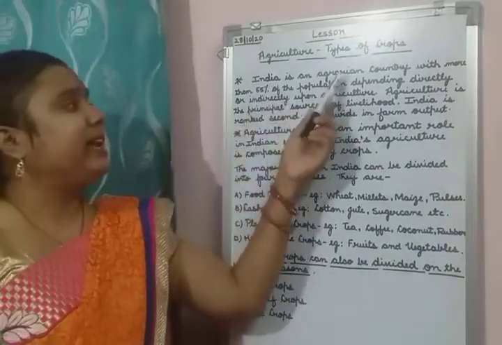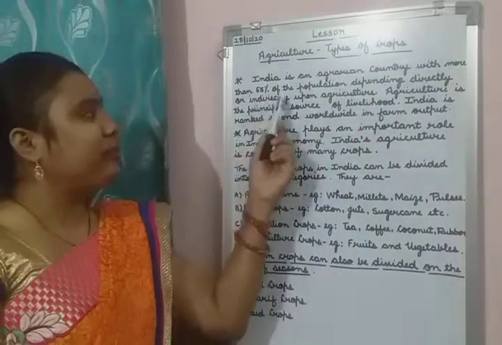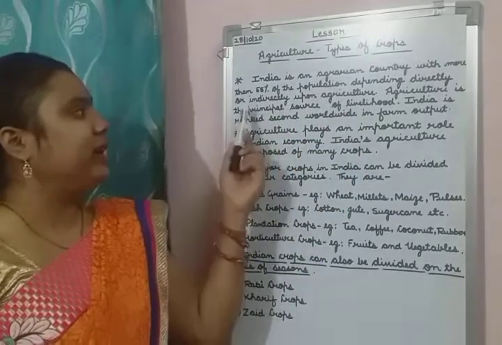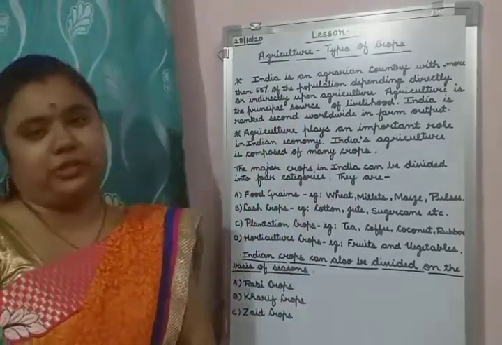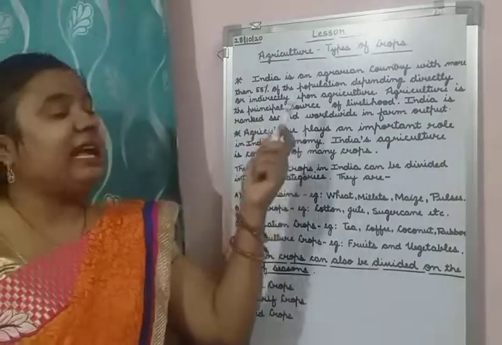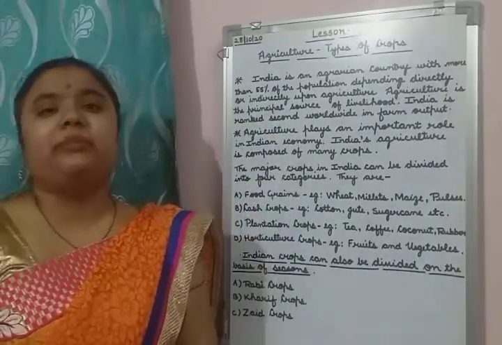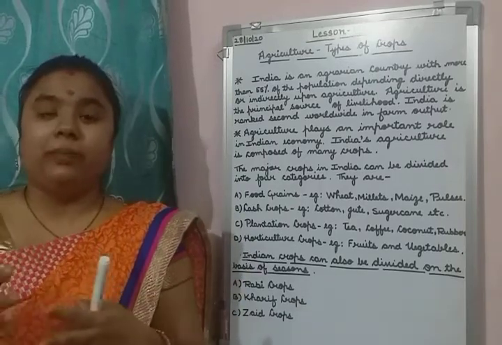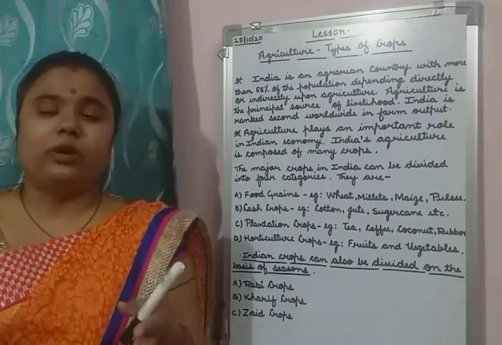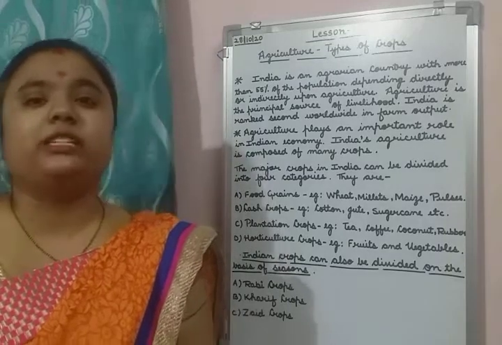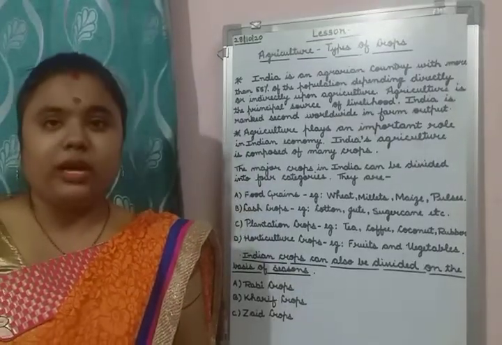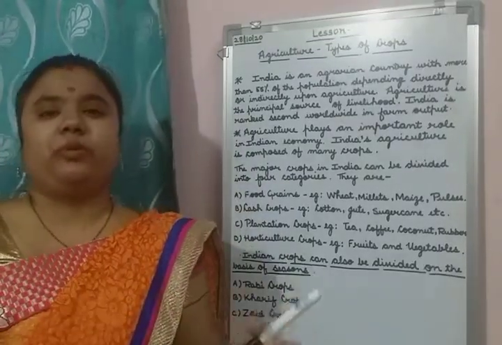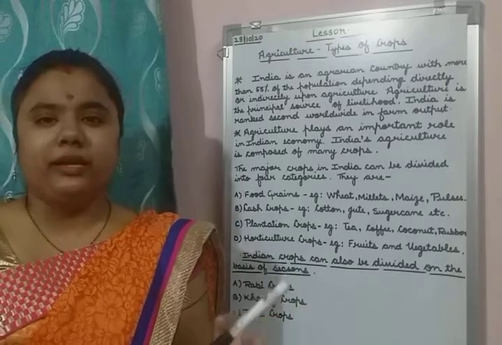India is an agrarian country with more than 55% of the population depending directly or indirectly upon agriculture. India is an agrarian country means India is a country which is dependent on agriculture, on farming. Most of the people are dependent on agriculture, on farming.